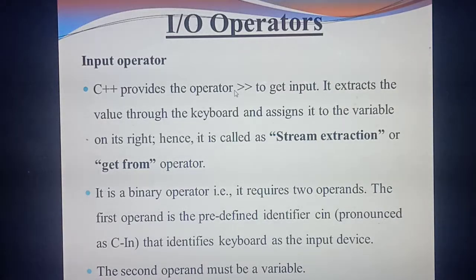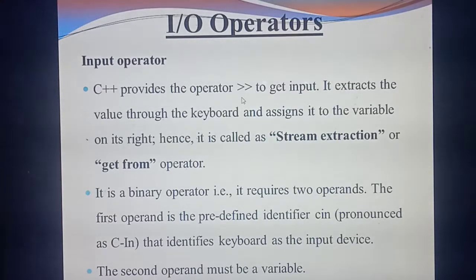Whatever you are typing on the keyboard, it will take the value from the keyboard. And whatever values you are giving by means of the keyboard, that value is assigned to the variable on the right side. Understand what's the use of this symbol? This symbol will get the input from the keyboard and assign the value to the variable on the right side.